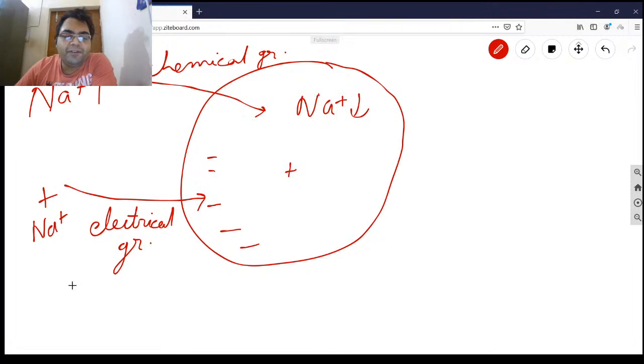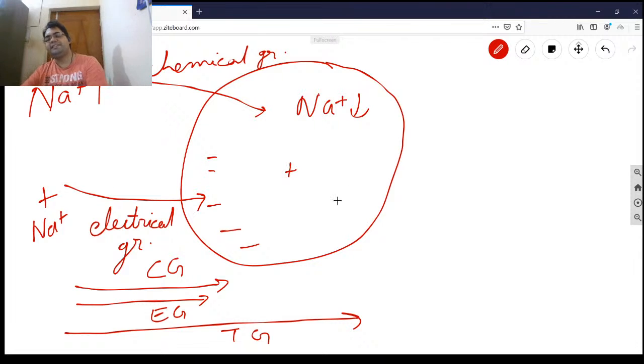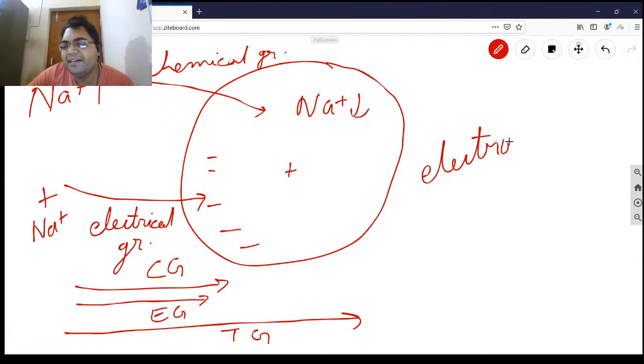So the sodium vector will be like this: chemical gradient like this, electrical gradient also like this, resulting in a bigger arrow. The total gradient will be like this. So sodium influx is a very, very favorable process compared to potassium efflux. This is the concept regarding sodium and potassium, how they come into and go out of the cell. A very easy concept. When you combine the electrical and chemical gradient, you get the electrochemical gradient.